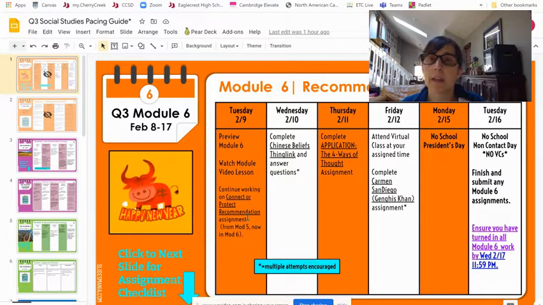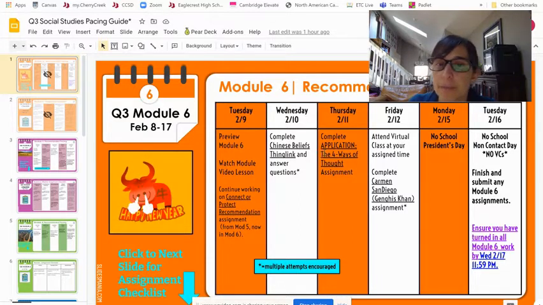And you'll just click on it as before. It's not a new assignment. If you've already done it, you don't have to do it again. It's still the same assignment, but it's not due until this module is due. So you have this week to work on that if you have not already.